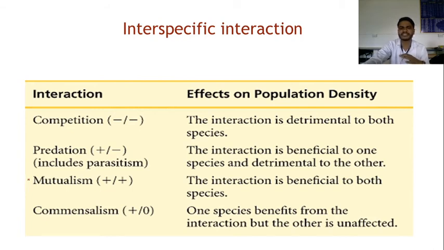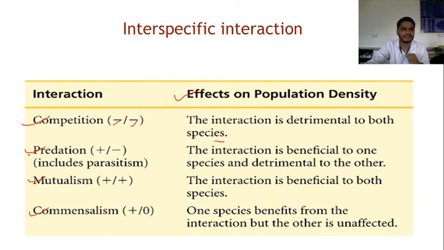Interactions are of four main types: first competition, second predation, third mutualism, and fourth commensalism. What type of effect do they have on population density? The first one is competition. In competition, both species show a negative effect on each other.